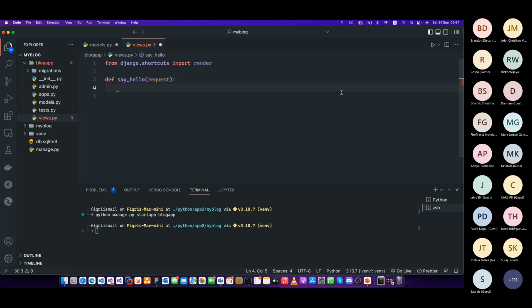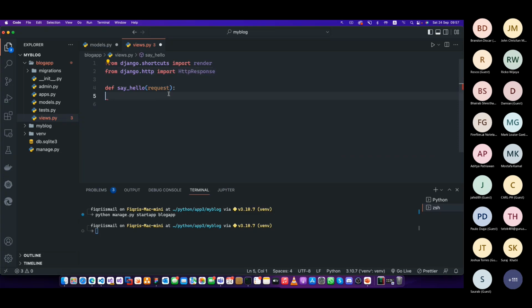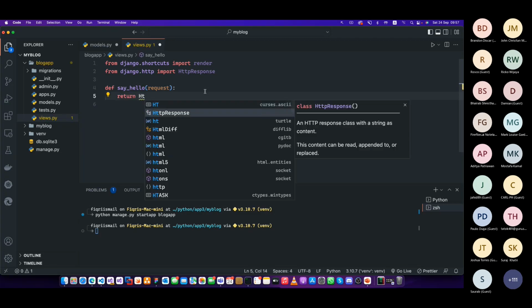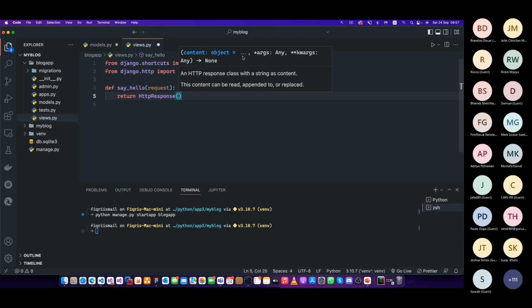And colon. Now we're going to import a library here. From django.http. This is handling the HTTP, import HttpResponse. This is the first thing we're going to use, right? Now we have this function say_hello and say return HttpResponse. If you just move on the HttpResponse, open brackets, you will see object, whatever the arguments, whatever the keywords, you can just send it through HTTP. For now, I'm going to send a string. Let's say hello world. The first thing I'm going to use.